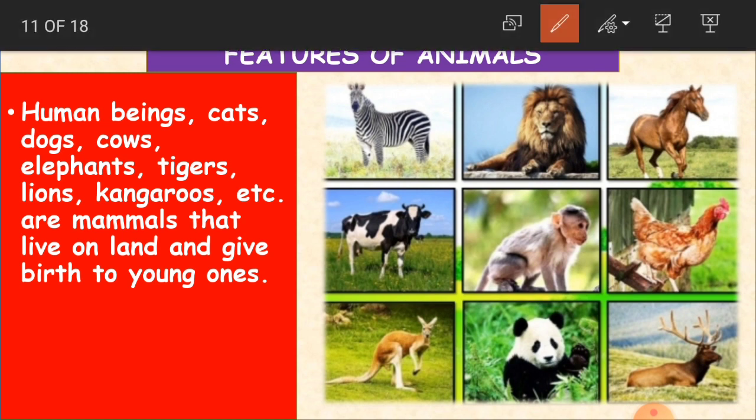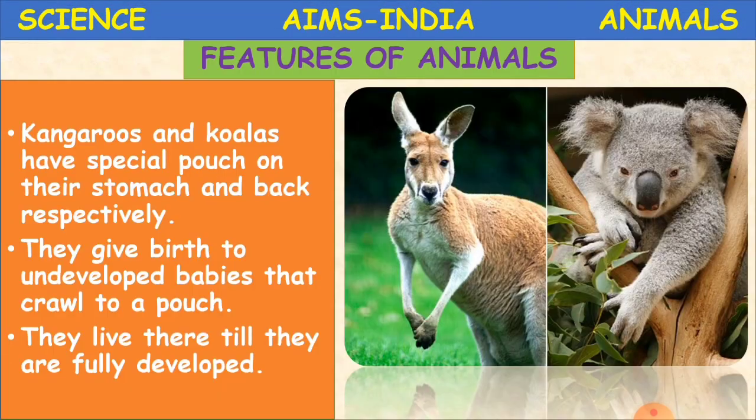Okay, children, like even human beings, we are also mammals. Why? Because we give birth to the young ones and we feed them with the milk. So same like that, other animals, as you observe in the picture here, like zebra, lion, horse, cow, monkey and all these are also what? Mammals. Okay, children. So these also produce young ones. Clear? Now we'll learn about kangaroos.